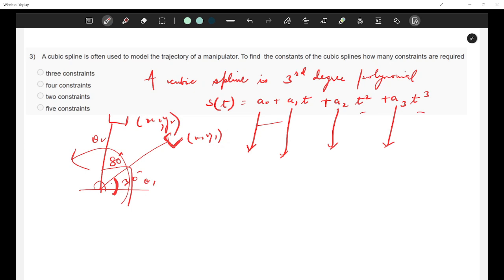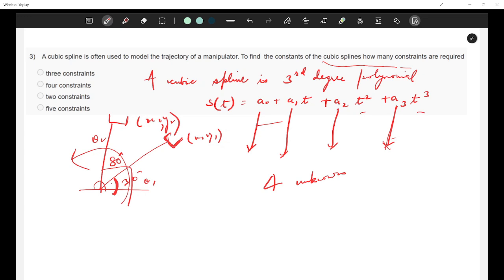Because this is a time dependent equation, we are supposed to find out this polynomial only. If this is your cubic spline, and we are supposed to find the constants of the cubic spline, how many constants are there? So four unknowns are there with us, right? These are the four unknowns: a naught, a1, a2 and a3. These are the four unknowns that we have.